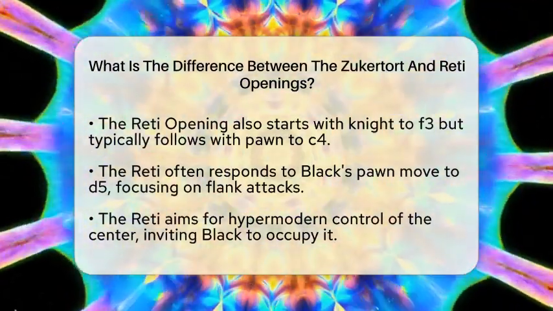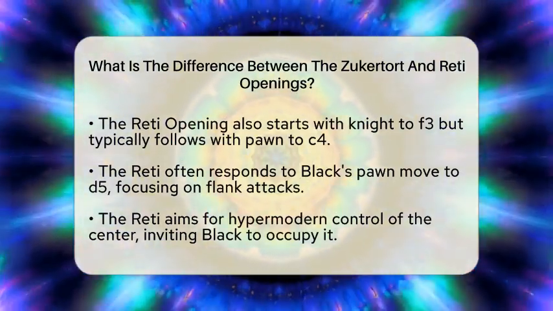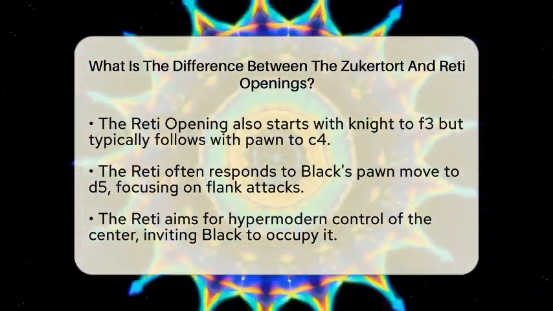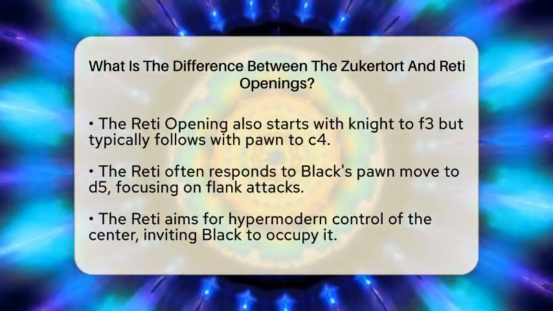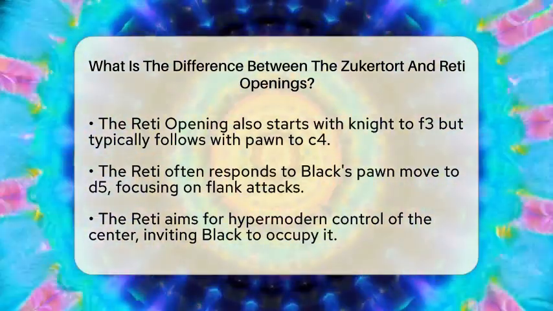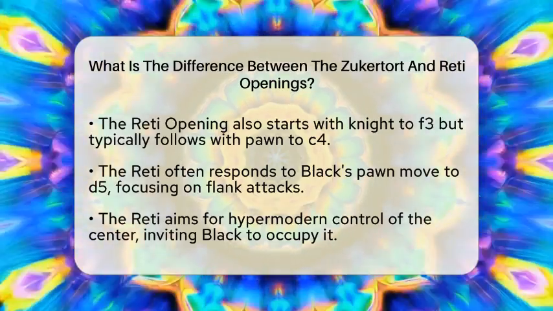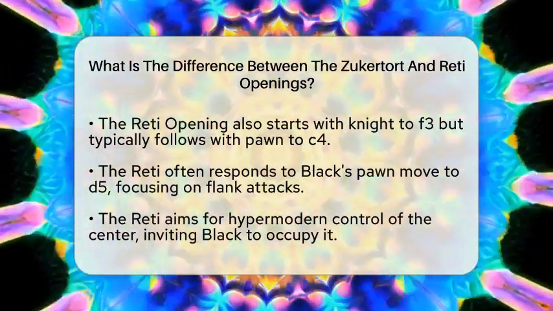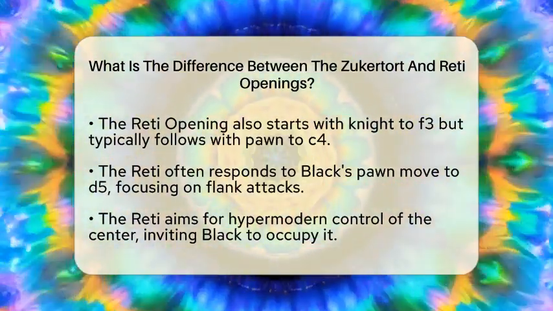When it comes to pawn structure and central control, the Zukertort opening often delays committing central pawns. White develops pieces like the knight to f3 and sometimes fianchettos the bishop. This strategy keeps options open and emphasizes piece control over immediate pawn breaks.